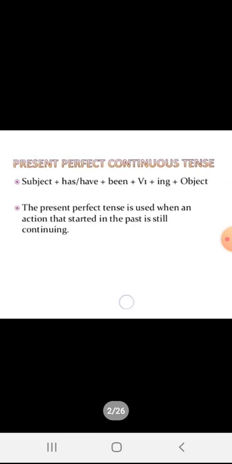Coming to the last part of the present tense, that is present perfect continuous tense. Present perfect continuous tense is used for an action that began in the past and is continuing up to the present time. She started the work in the past but it is continuing.